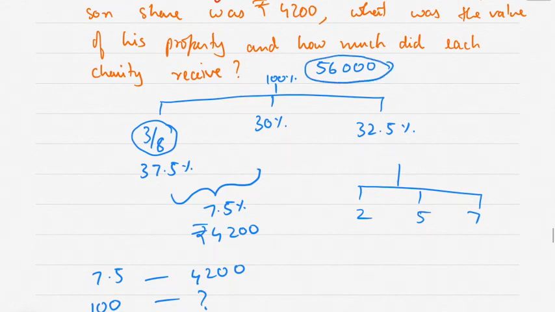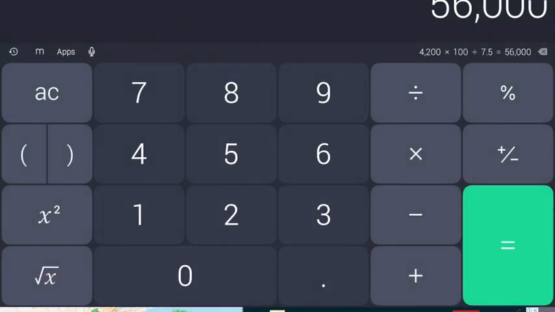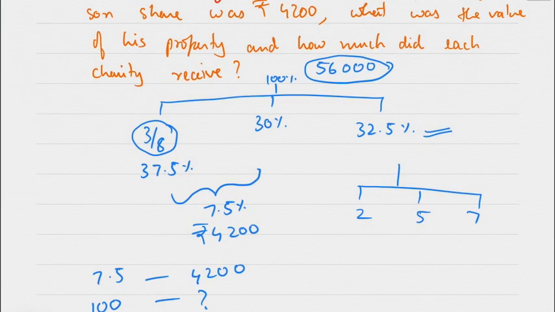From out of 56,000, 32.5% is being distributed. So let's see how much is 32.5%. So 56,000 multiplied by 32.5%. It comes to 18,200.